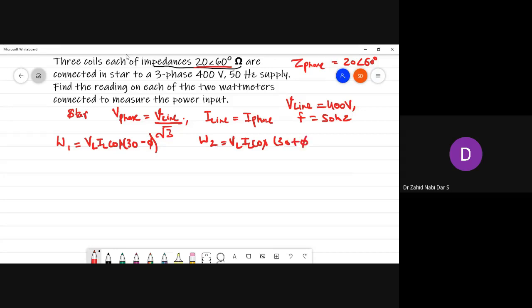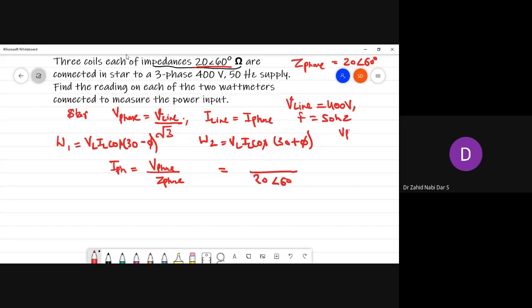So what are the values you need? First of all, you need I phase. I phase would be equal to V phase by Z phase. Z phase he has given, 20 at an angle of 60 degrees.